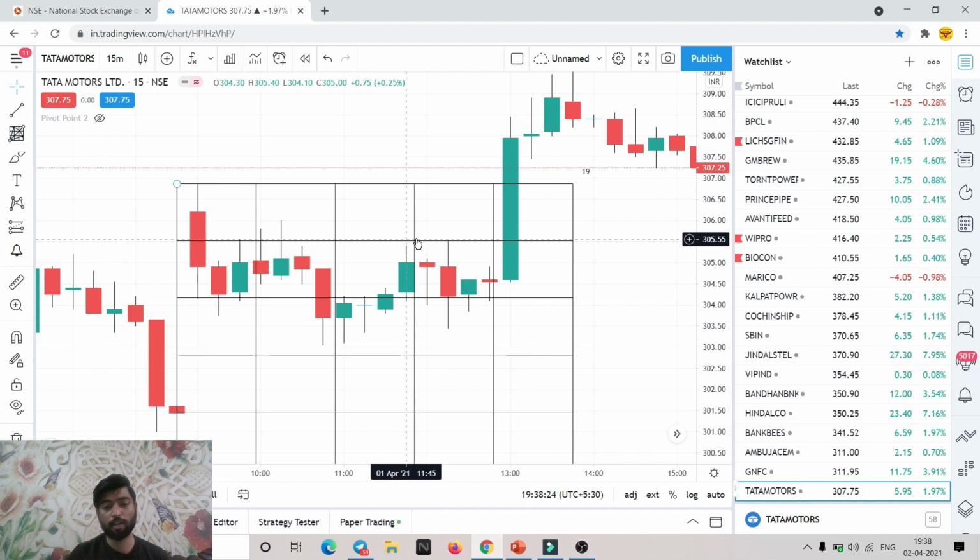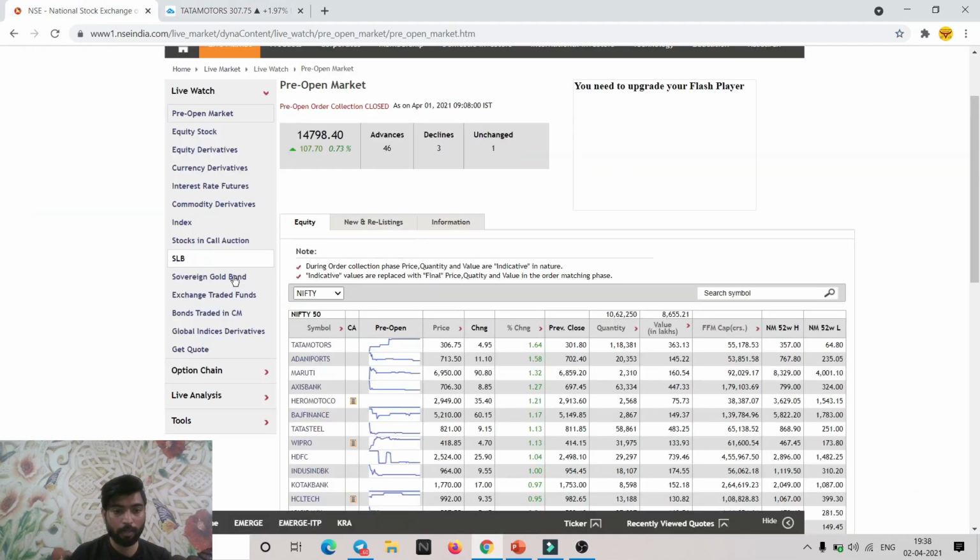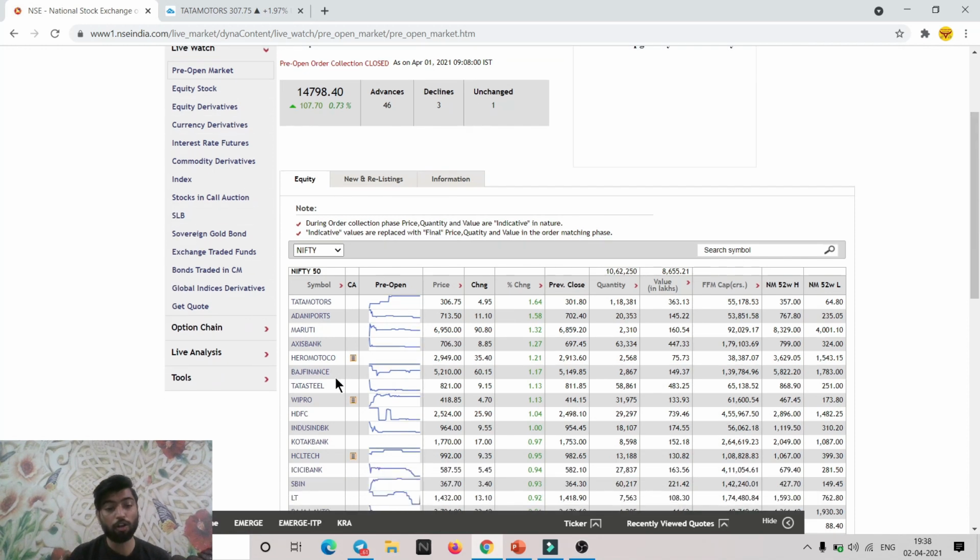Remember this point always: keep small stop losses and try to maximize your targets. We have seen how we got more than 1% and 1.5% in a few of our trades, which we just checked out. So this is the power of Gann square. Let me tell you about other stocks also. Tata Steel, if you know, went almost 5 to 6% on an intraday basis.